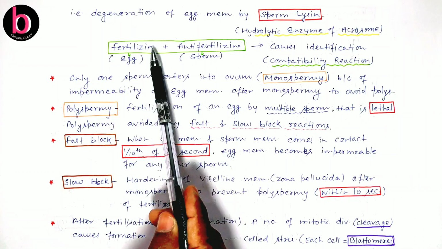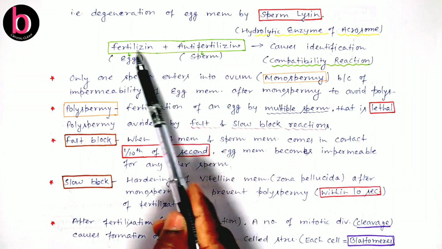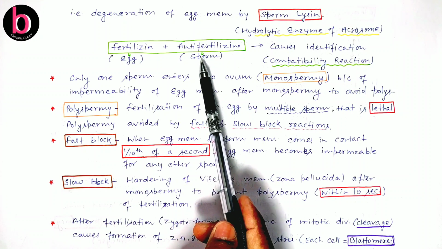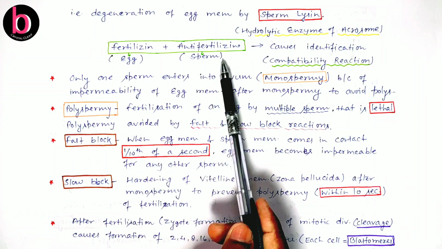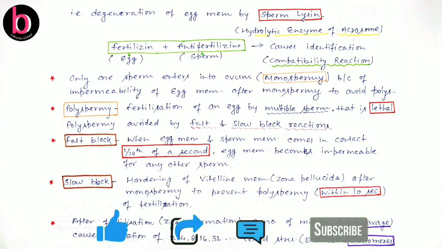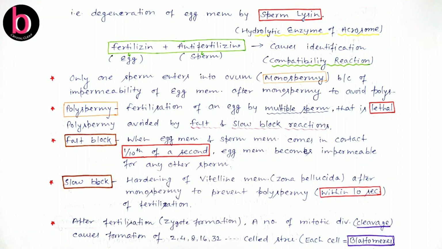As we discussed earlier about the fertilizin-antifertilizin interaction, fertilizin is a glycoprotein secreted by the egg. Similarly, antifertilizin is another glycoprotein secreted by the sperm. When they are compatible, meaning they are specific in nature, that is, if sperm and ovum both belong to the same species, then they are compatible. This reaction is known as compatibility or the fertilizin-antifertilizin reaction. Now they are both capable of participating in fertilization.